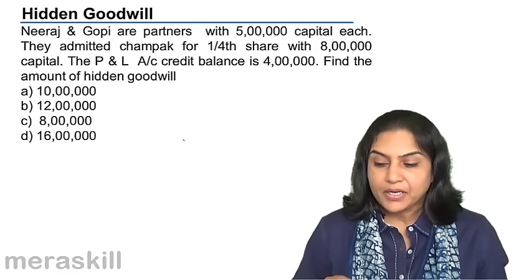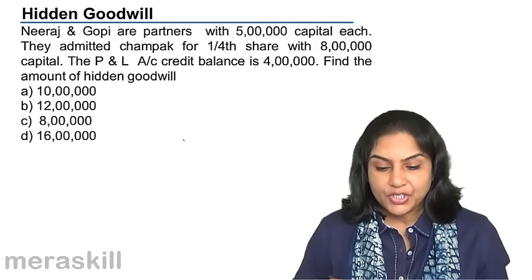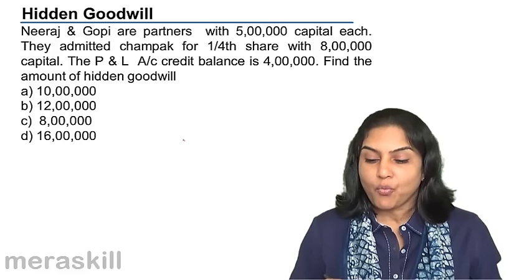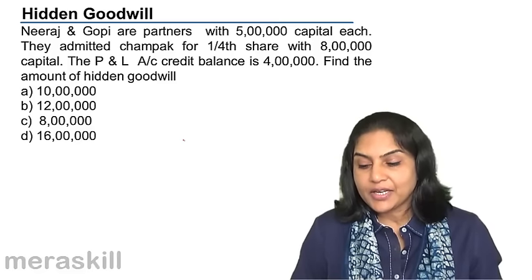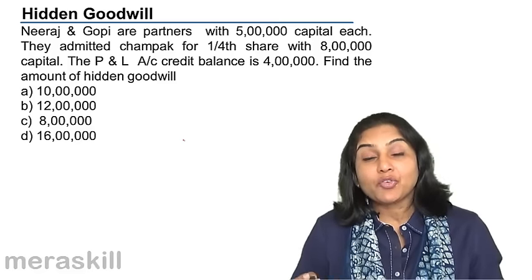Neeraj and Gopi are partners with 5 lakh capital each. They admitted Champak for 1/4 share with 8 lakh capital. Profit and loss credit balance is 4 lakh. Find the amount of hidden goodwill.